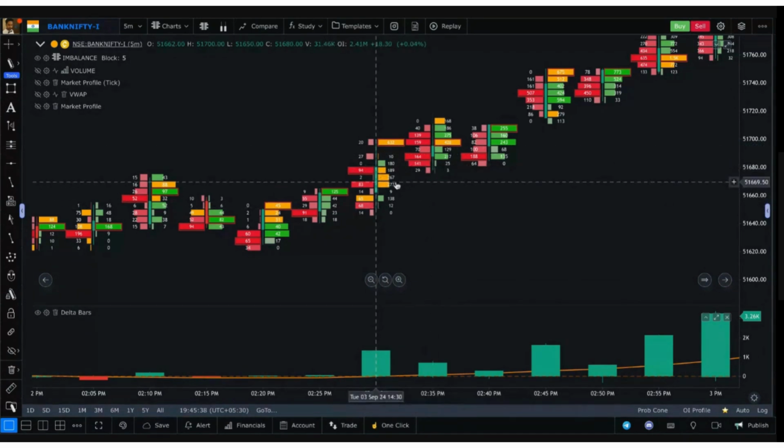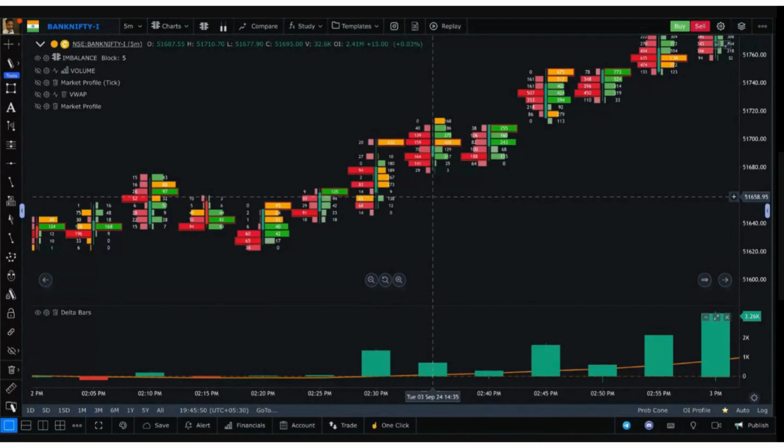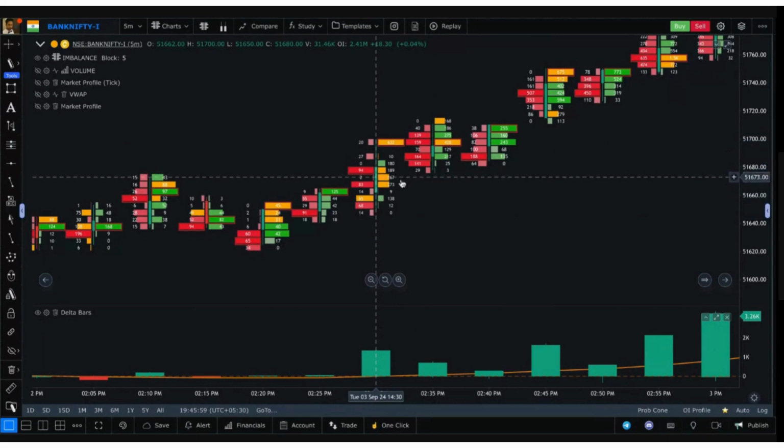In one of those videos, while explaining order flow, we say that on the right hand side, these are all buy orders that have been executed in the market at various price levels. So you get to see in which candle buyers are more aggressive or sellers are more aggressive. These are market sell orders on the left, market buy orders on the right.